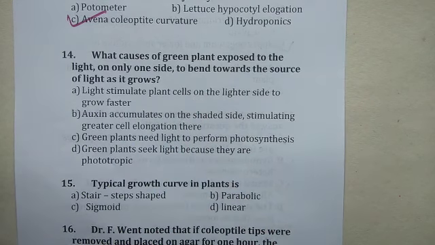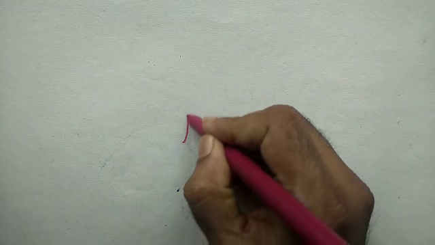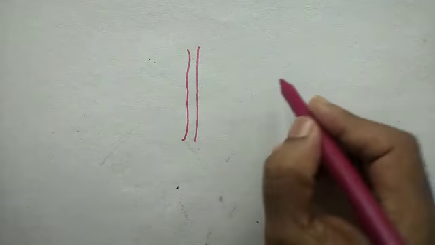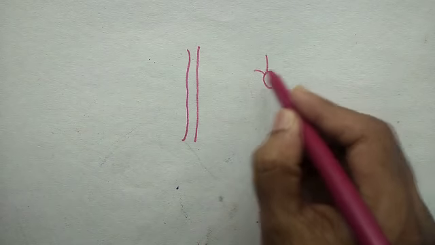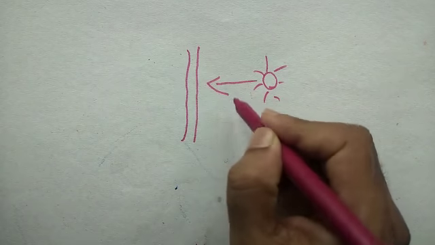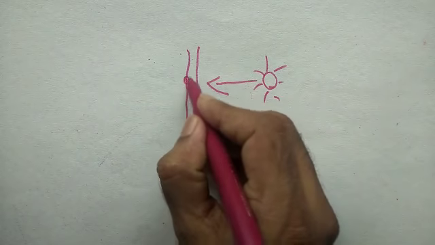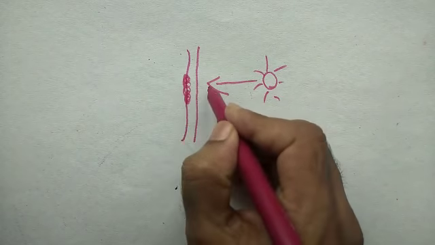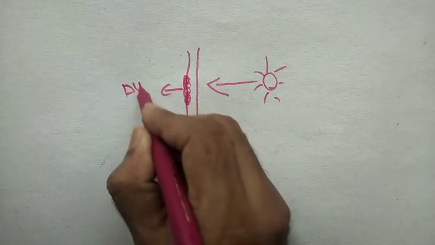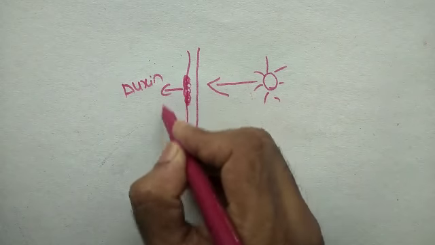See, it is like this. Suppose a plant is growing. Suppose it's a branch of a plant. Here is sunlight. Sunlight falls on this. What happens? Auxin will get accumulated on the opposite side, on the shaded part.